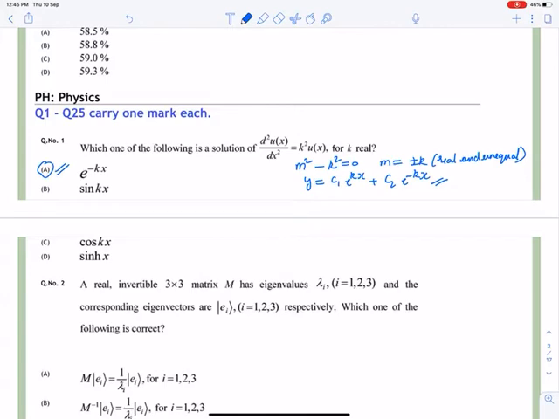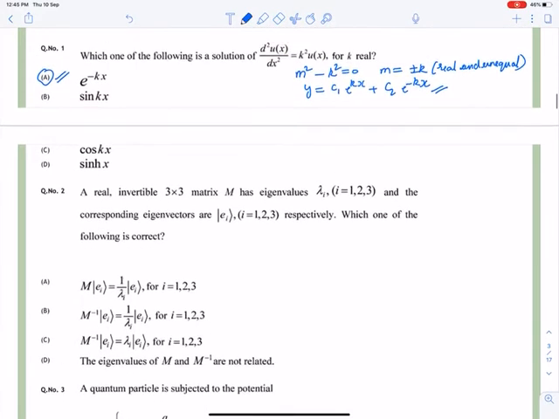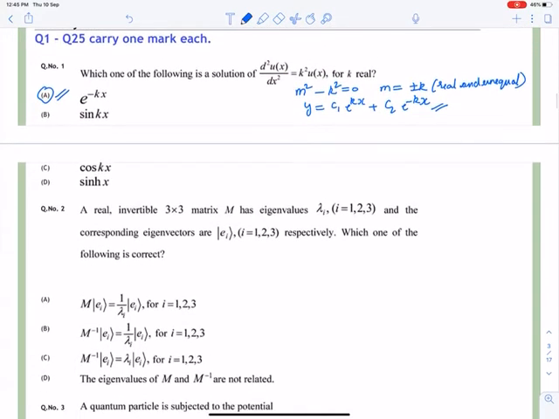Second question is, a real invertible 3 into 3 matrix M has eigenvalues lambda i equal to 1, 2, 3, and the corresponding eigenvectors are given. Which of the following is correct? The concept of this question is that if M is a matrix and its eigenvalues are lambda 1, lambda 2, lambda 3, then M inverse has eigenvalues 1 upon lambda 1, 1 upon lambda 2, 1 upon lambda 3.